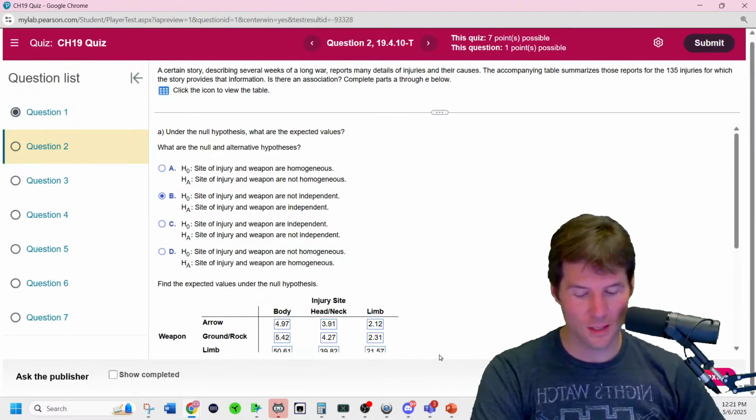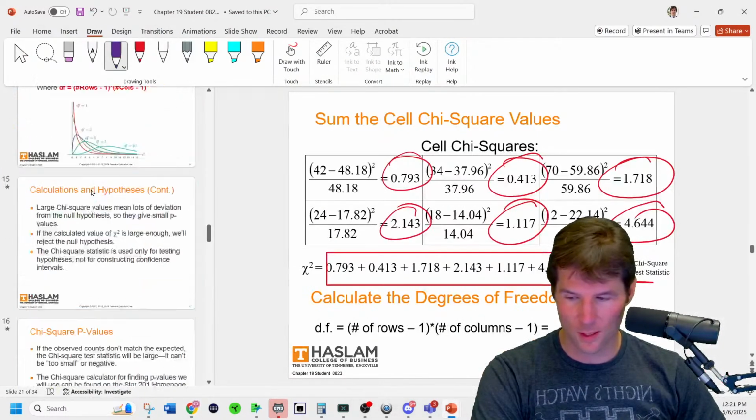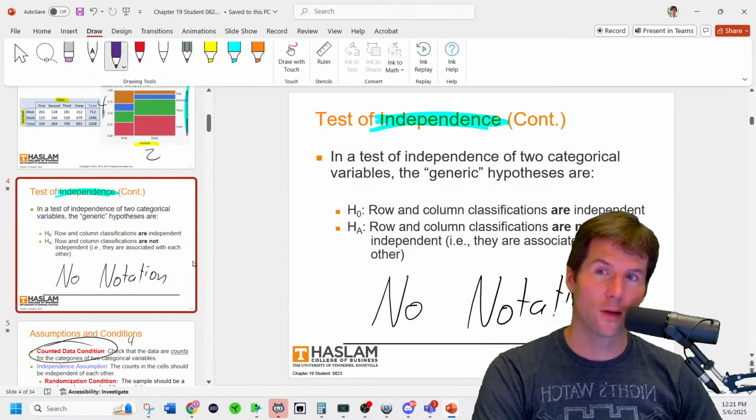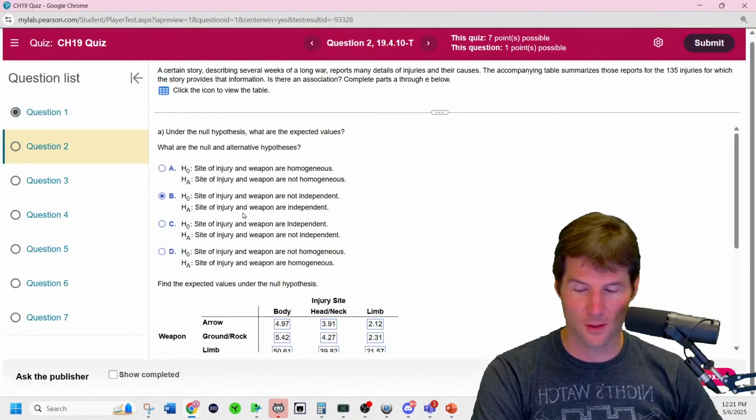In the chi-squared test, the null is where we say the what? In the chi-squared test, we say they're independent. We did this a lot during class. We say they're independent, so I reversed it.